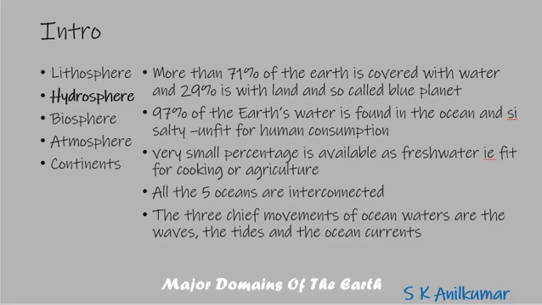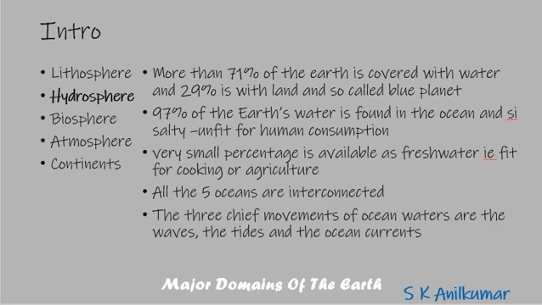Now, what is special about Asia is that the highest mountain on earth, Mount Everest, lies on the northern boundary of India on the Himalayan range, 8848 meters above sea level. Everest, the highest peak in the Himalayan range, is in Asia. Likewise, the Mariana Trench, the deepest point on the ocean, is in the Pacific Ocean.